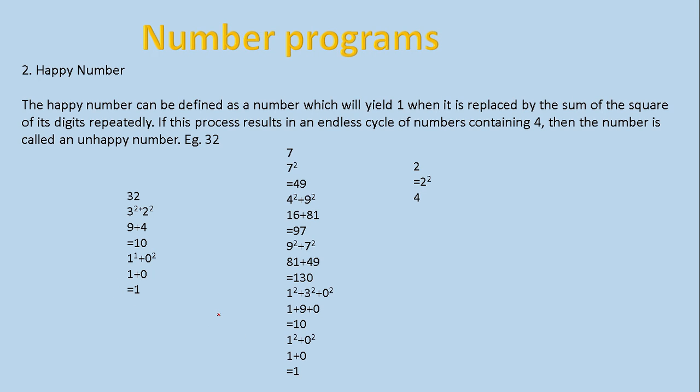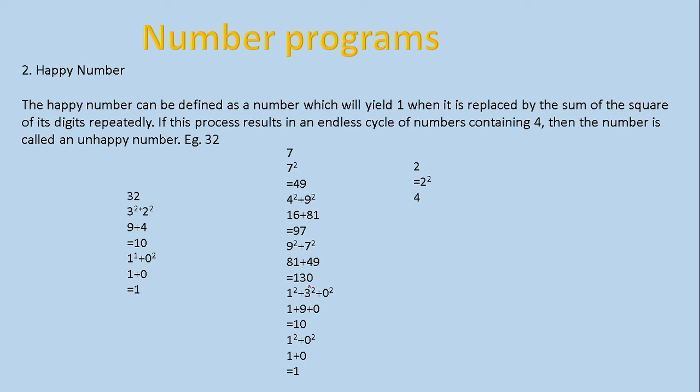Now consider another one, number 7. It's a lengthy process, please check. 7 square, then 49. Now again you need to separate these, and 4 square plus 9 square, 16 plus 81, 97. Again 9 square plus 7 square has to be calculated, 81 plus 49, 130.